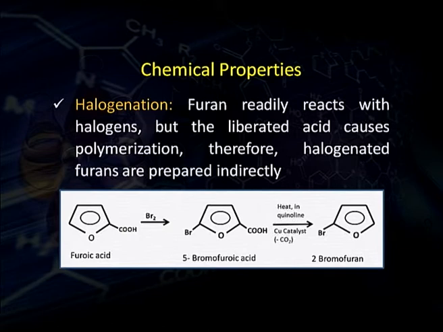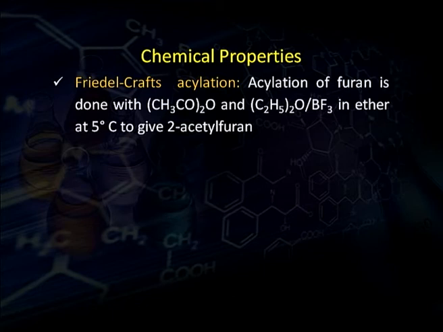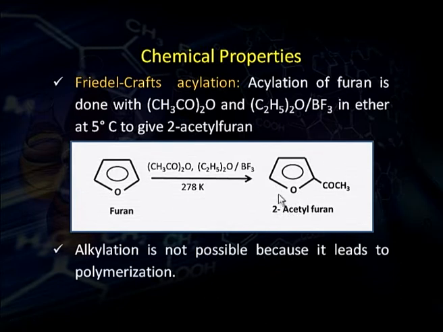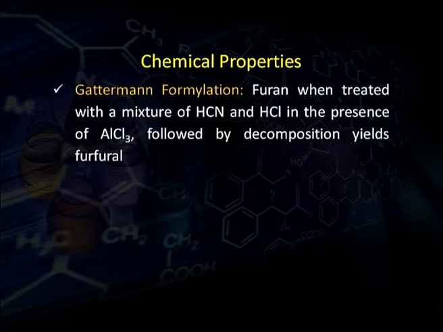itself in quinoline by using copper powder as a catalyst. Now, Friedel-Crafts acylation. Acylation of furan with acetic anhydride using BF3, boron trifluoride, in ether at very low temperature, about 5 degrees centigrade, gives 2-acetyl furan. Alkylation of furan is not possible because it leads to polymerization. That is why furan gives only the Friedel-Crafts acylation reaction.